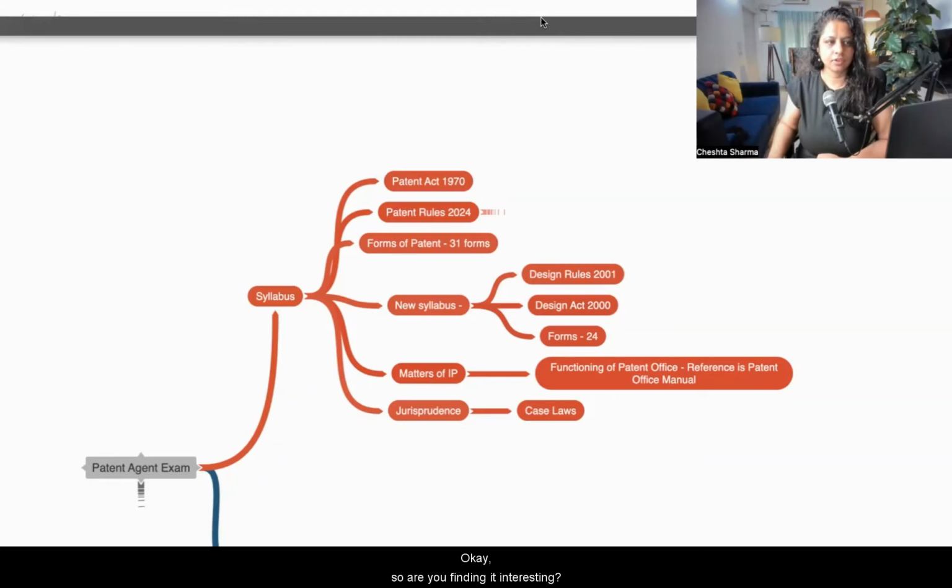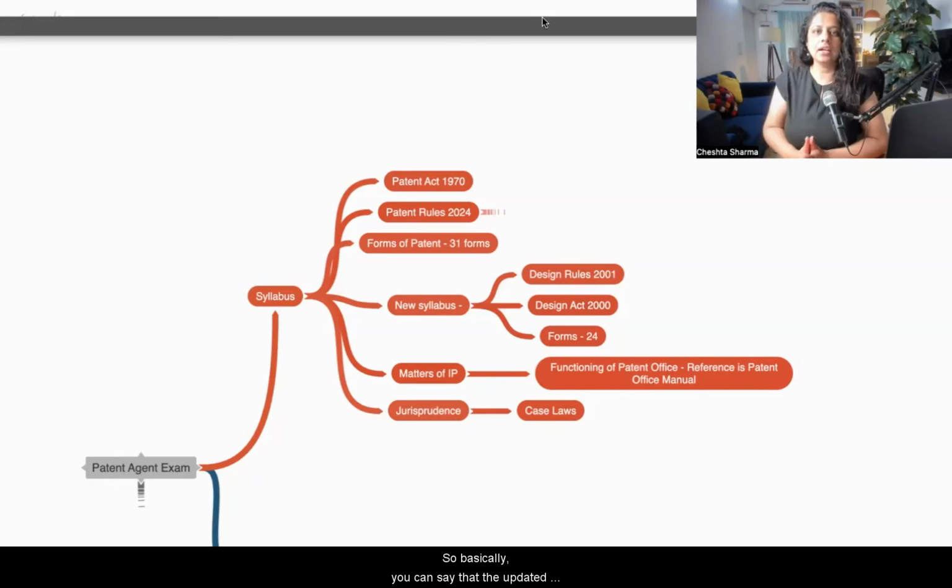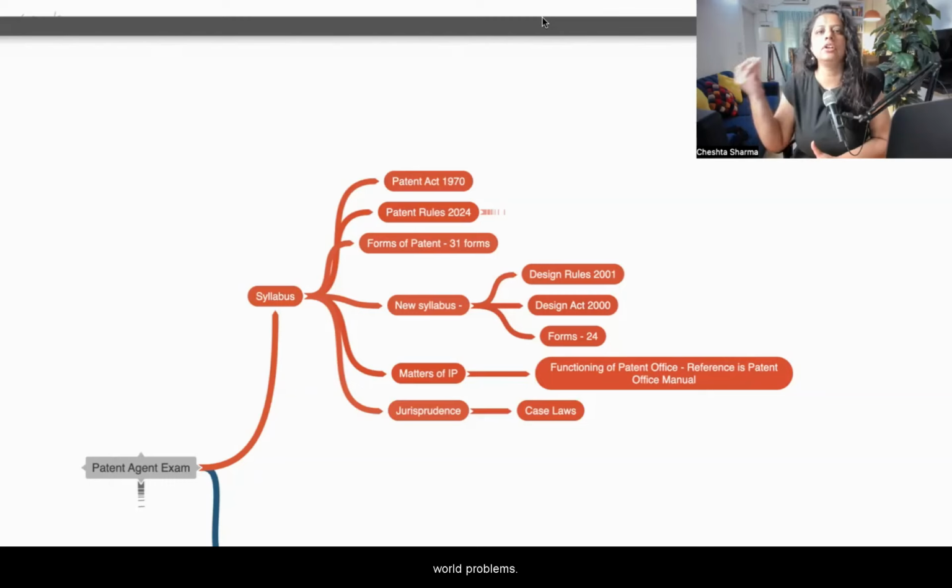Okay. So are you finding it interesting? Because this is going to be very, very interesting because you will learn a lot of scenarios. So basically, you can say the updated curriculum is good. Why? Because the updated curriculum is going to prepare you for the actual practice when you become a patent agent. So it's not just that you have to solve a few questions for the examination. It is preparing you so that when you enter the real world, when you start practicing as a patent agent, you are able to solve real world problems.